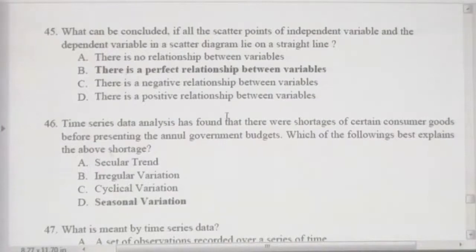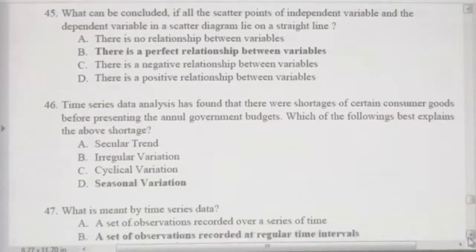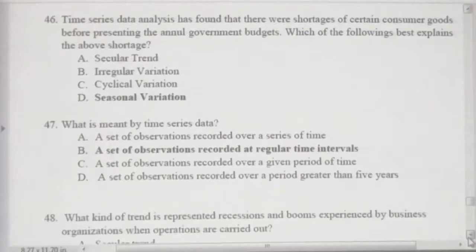Then let's move to question number 46. Time series data analysis has found that there were shortages of certain consumer goods before presenting the annual government budgets. Which of the following best explains the above shortage? When you are making budgets, you understood some consumer goods are not in the stocks. That is, some consumer goods shortages. Which of the following best explains the above shortages?